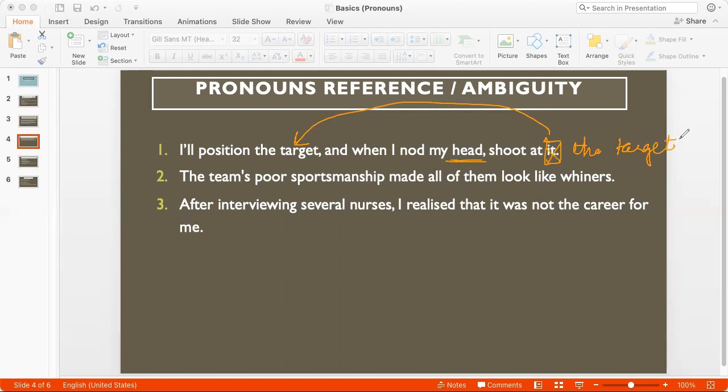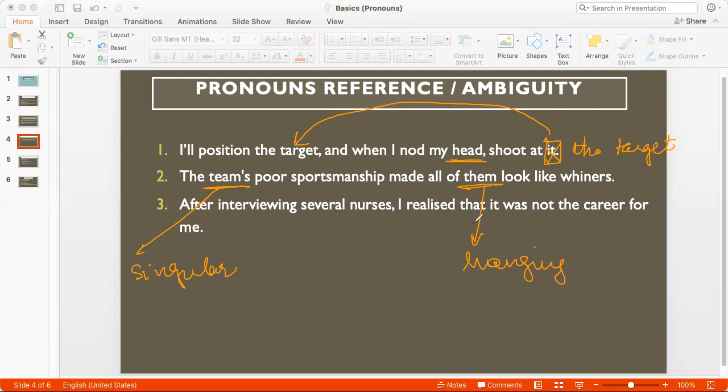Okay, the team's poor sportsmanship made all of them look like whiners. This is kind of hanging here because even though I know that it refers to the members of the team, the problem is that I spoke about the team's poor sportsmanship, which was a singular, while all of them is a plural. So there is some mismatch between the noun and the pronoun.